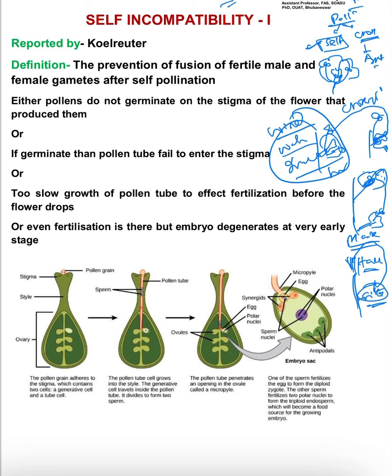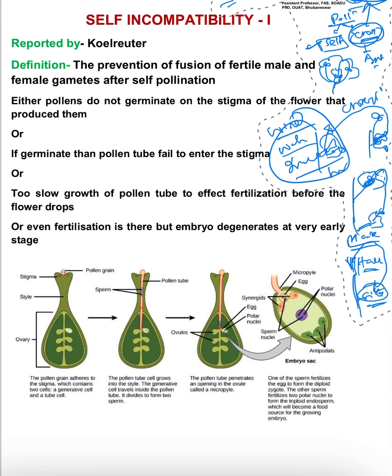But there are some other mechanisms which will also cause one type of cross pollination, mechanisms which favor cross pollination. One is self incompatibility, another is male sterility. Today in this class we are going to discuss the principles of self incompatibility, and both self incompatibility and male sterility are majorly used for hybrid seed production programs. So let us come to the topic.